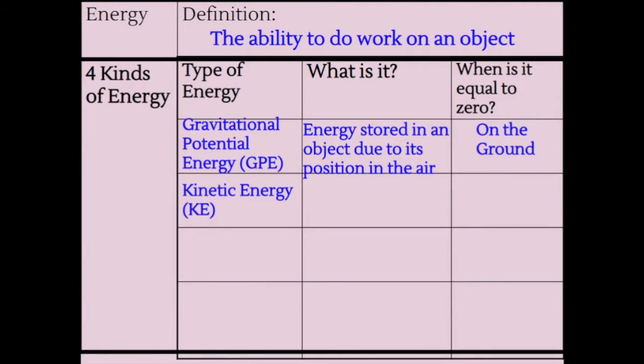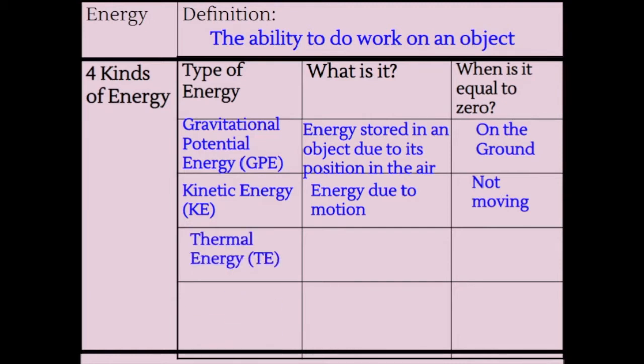The second type of energy I want to talk about is kinetic energy. And kinetic energy is the energy due to motion. So kinetic energy is energy when an object is moving. So when is it equal to 0? When our object is not moving. So in other words, when our object is at rest.